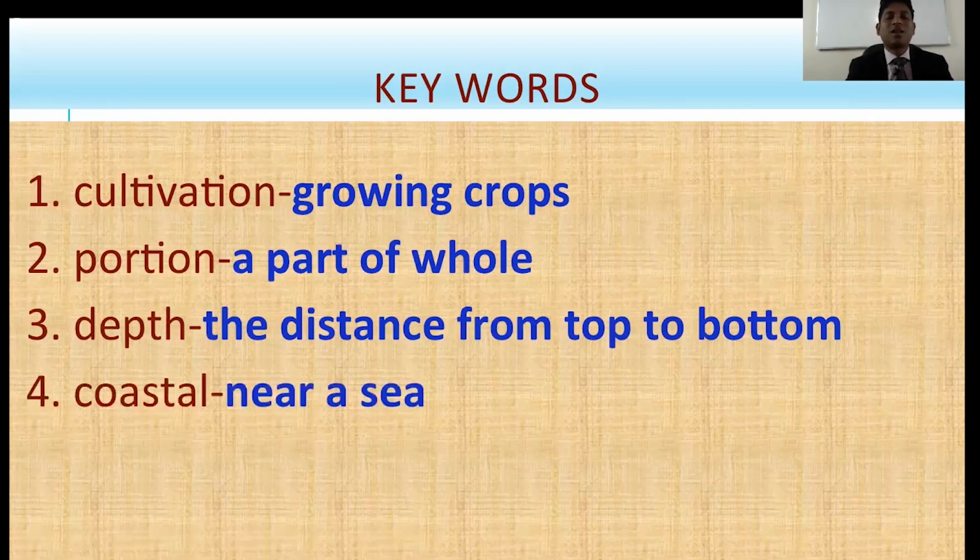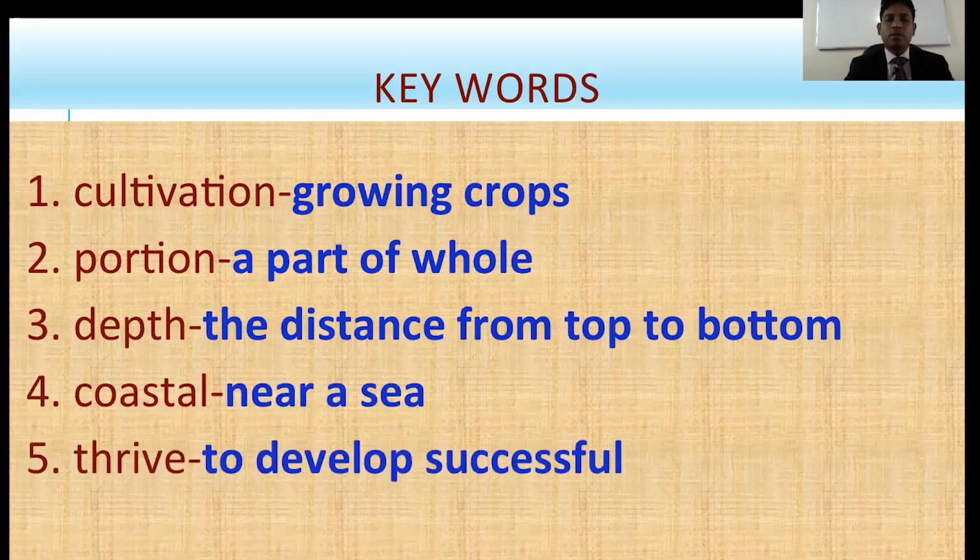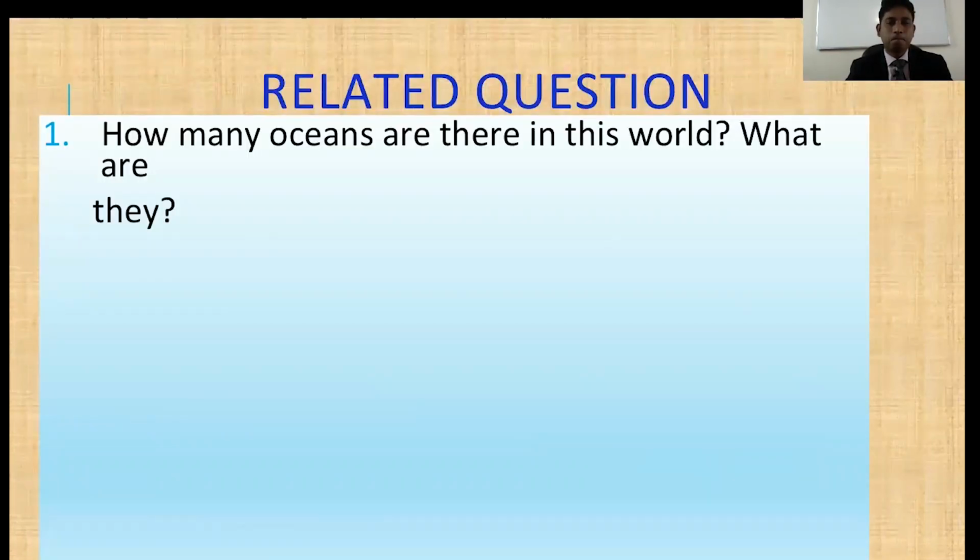Coastal means near a sea. The Bay of Bengal is also a coastal area. Okay. Now number five, thrive, to develop successfully. And the last one, extremely means very. Okay.